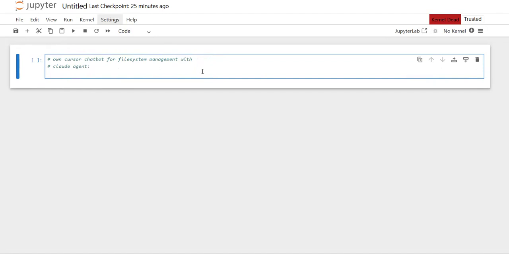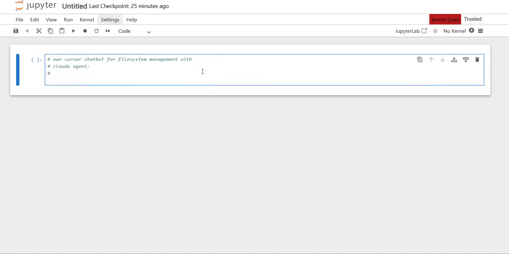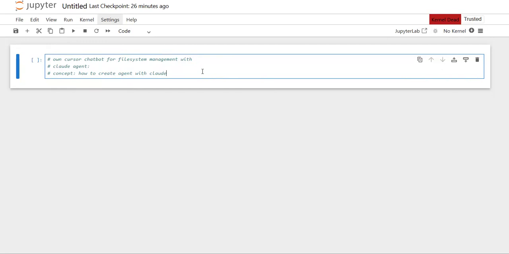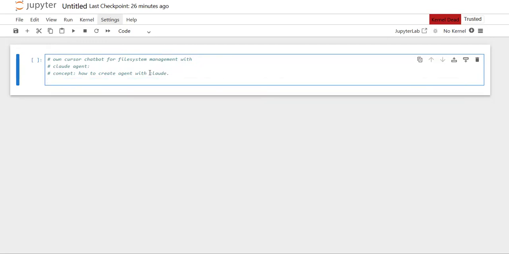Conceptually, I'll explain how to create an agent with Claude. I'll also explain it for POC purposes: how to create a file system management chatbot, how to create your own Cursor chatbot agent for file system management.